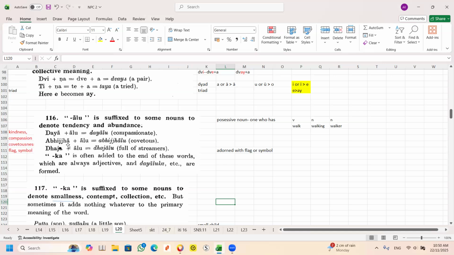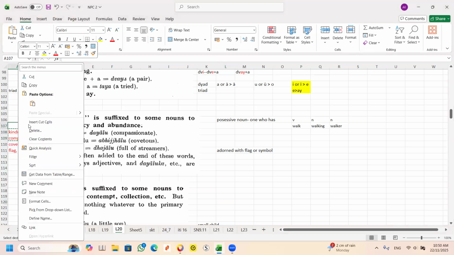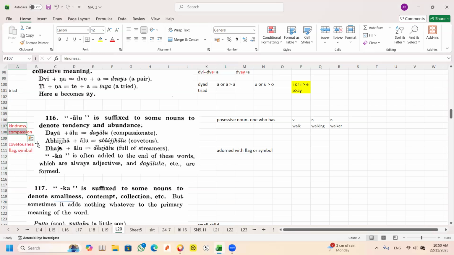Then you have "abija" plus "alu". This "abija" is not compassion. "Abija" means covetousness. So the earlier one has kindness and compassion, while "abija" means covet, covetousness.